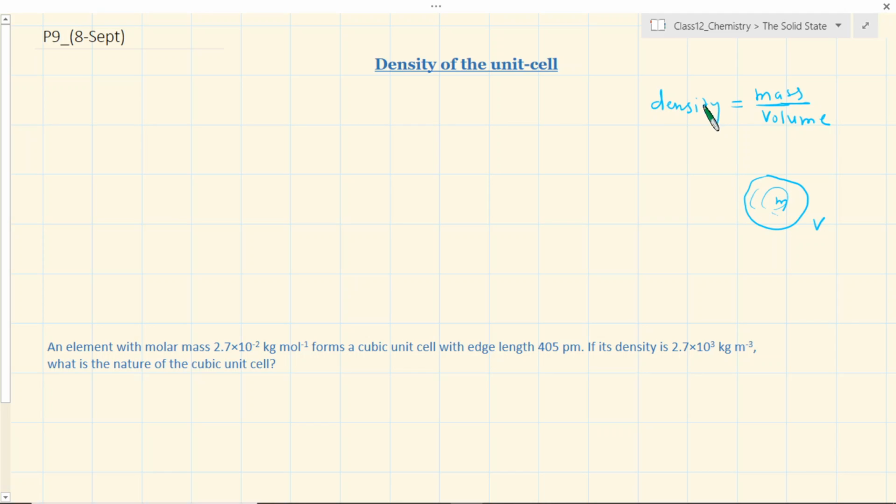This is a very simple thing. You can even measure the density of a liquid or a gas, anything, because they are dealable at such a big scale. Now we are talking about the density in terms of parameters of unit cell. So how do you go about that?